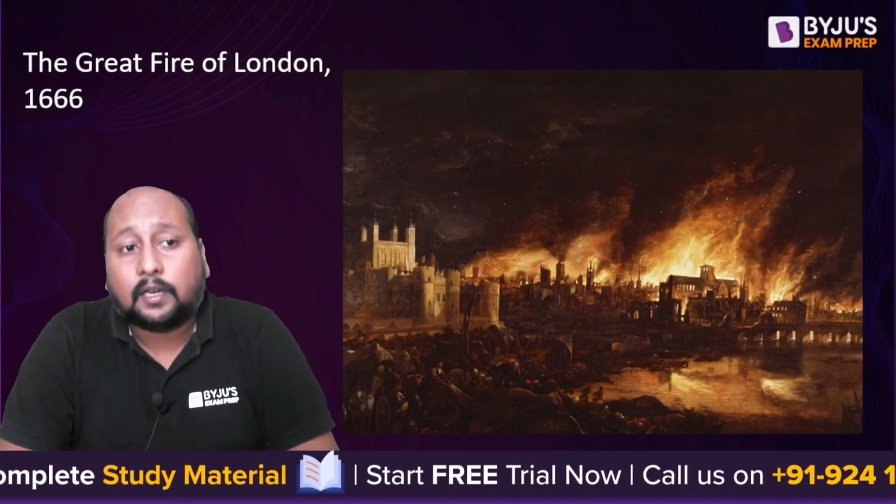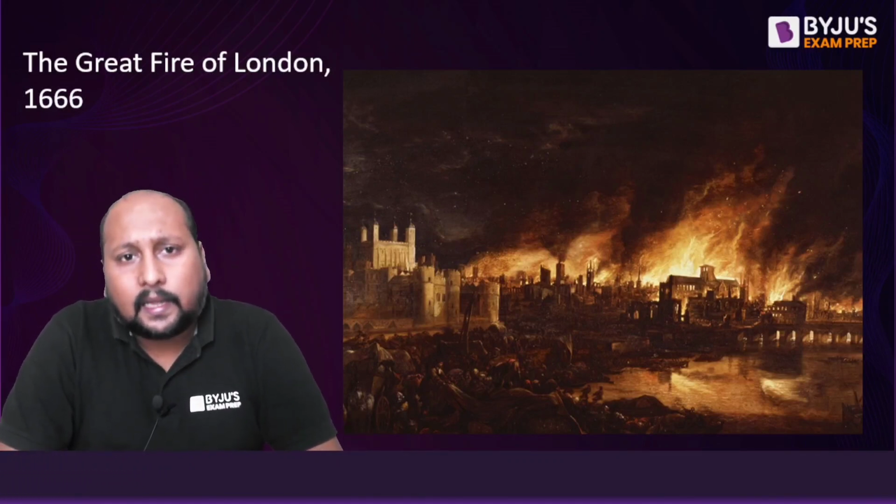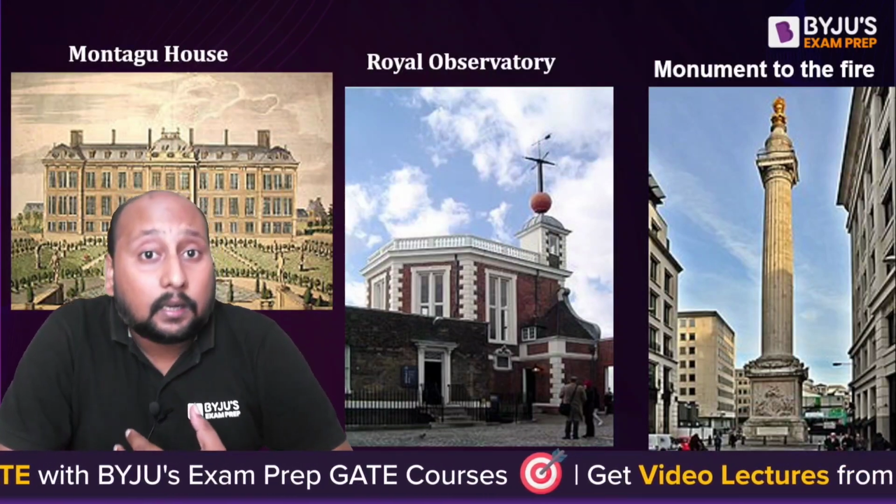In the Great Fire of London in 1666, many architects' works and many buildings were completely destroyed. So at that time, the governors stated that Robert Hooke should be given the role for the surveying and the creation of the different buildings, and based on his ideas, many monuments and many buildings